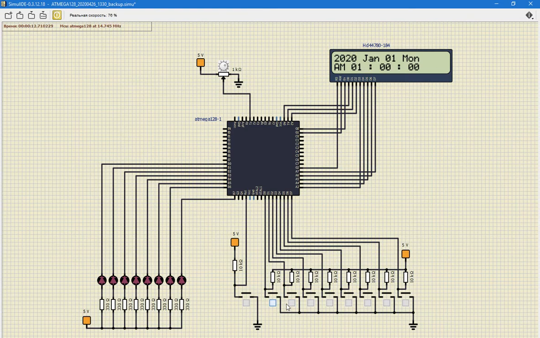So you can press this button for putting value down, this for putting value up, and this button to change state to the next field.